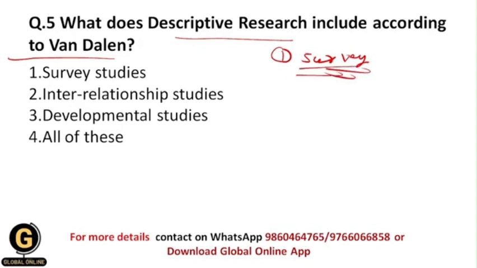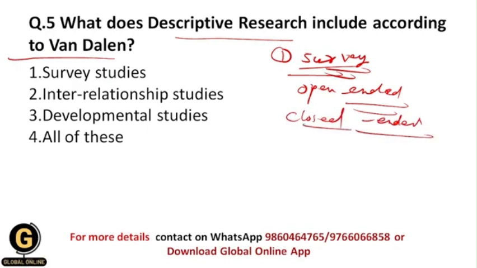In the survey studies, we deliver open-ended questions in which we get descriptive answers, and as well we include closed-ended questions from which we get closed answers. Basically we provide the choices in the closed-ended questions, and we get the answers from those choices.